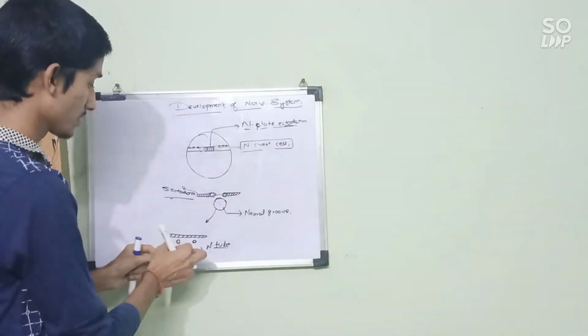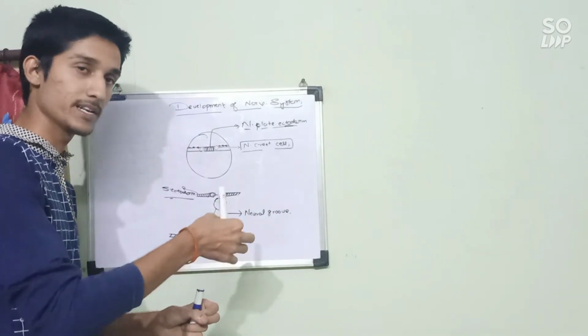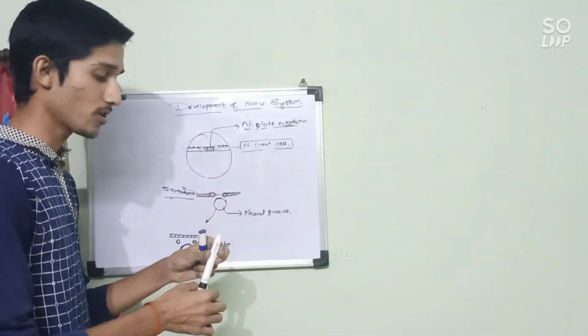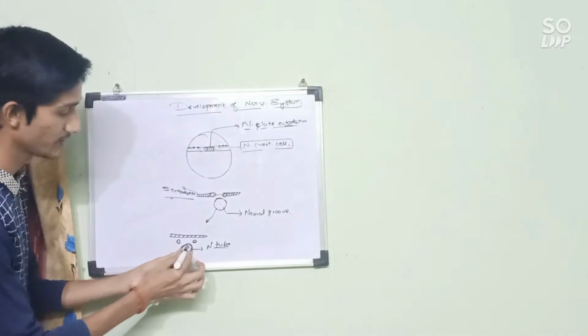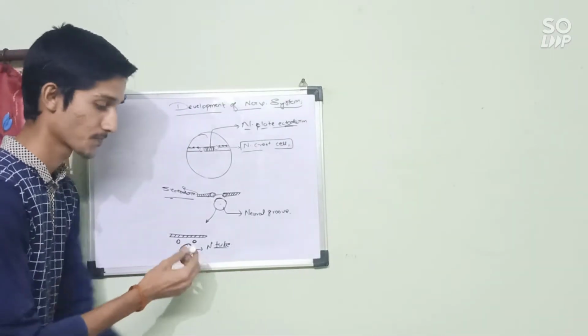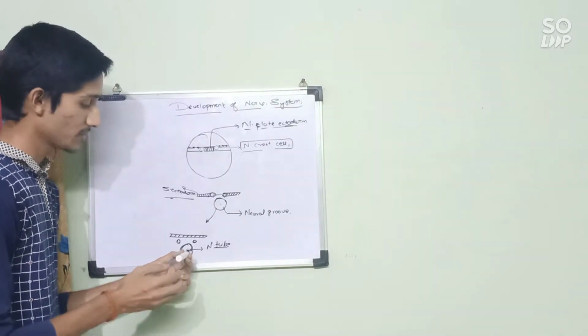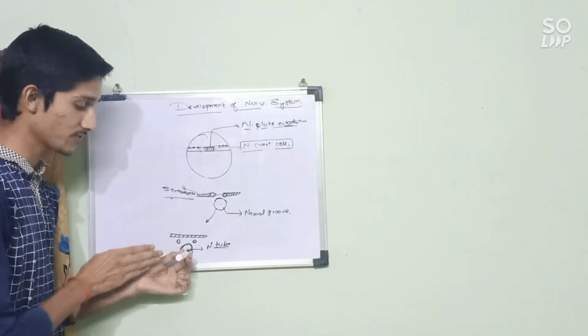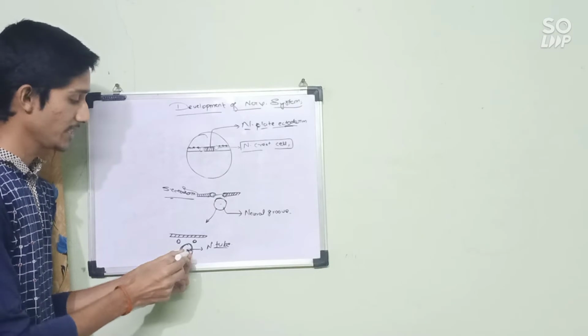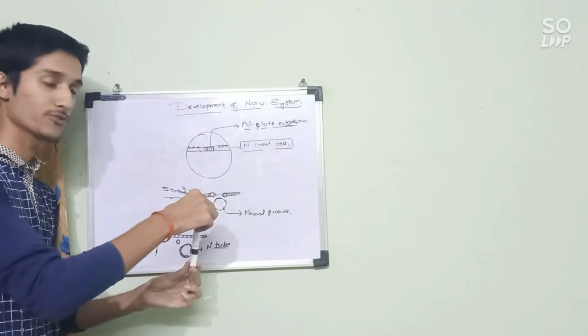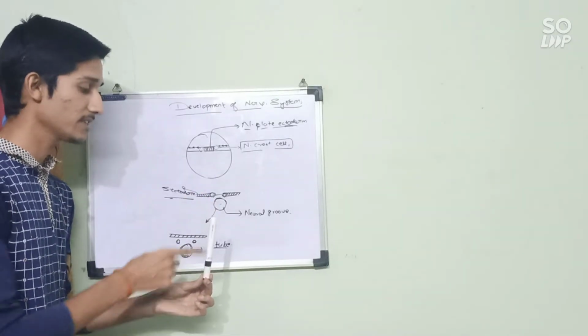This neural tube grows vertically and forms our spinal cord. If this is our neural tube and we take a cross transverse section, it looks like this. If I take it to its anatomical position, it will look something like this.